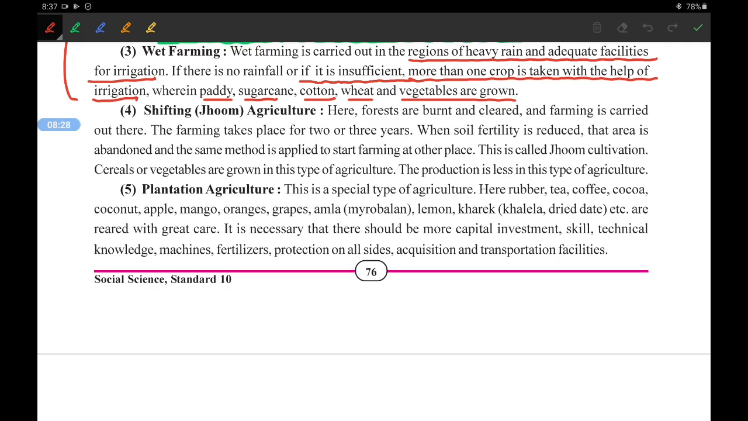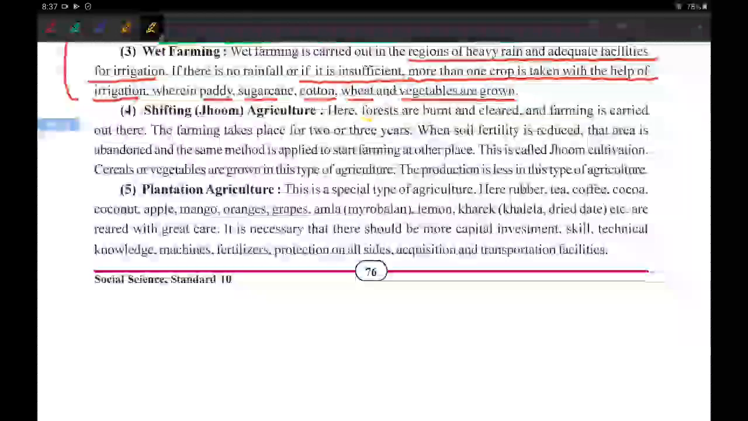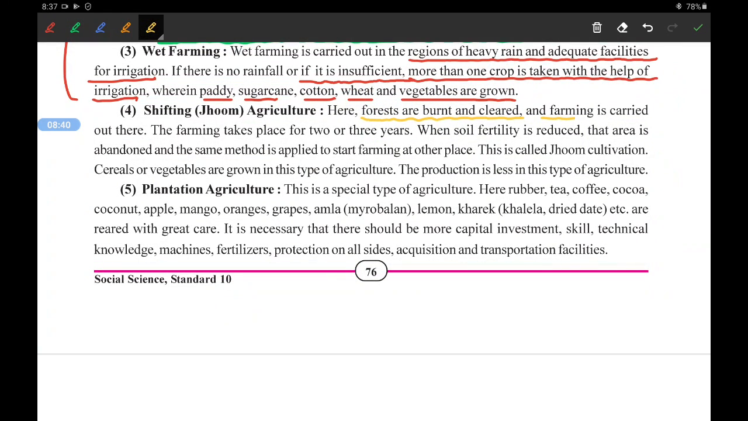Next type of farming is called zoom farming or shifting cultivation. Here forests are burned and cleared, and farming is carried out there. They do the farming there for 2 to 3 years. When soil fertility is reduced, that area is abandoned. They don't do anything to retain the soil fertility, they just do the farming.